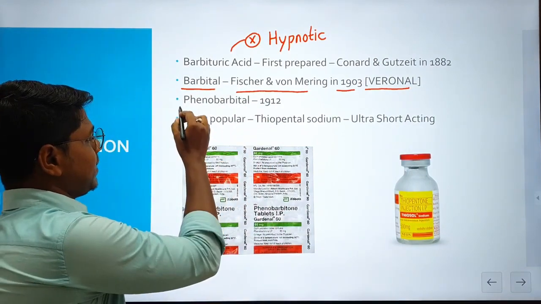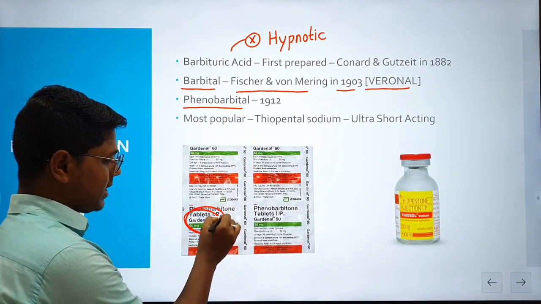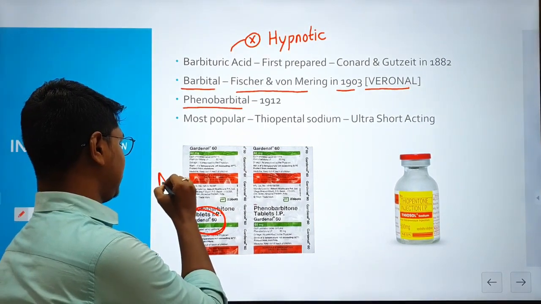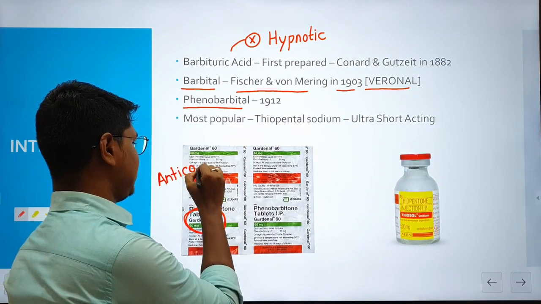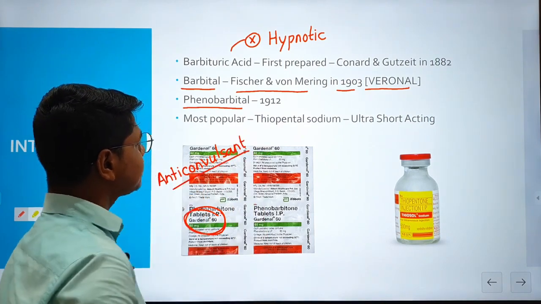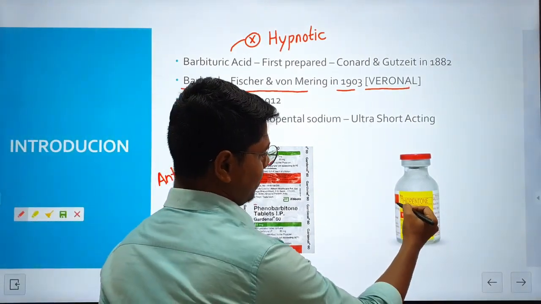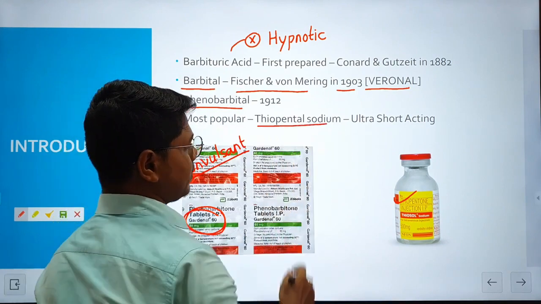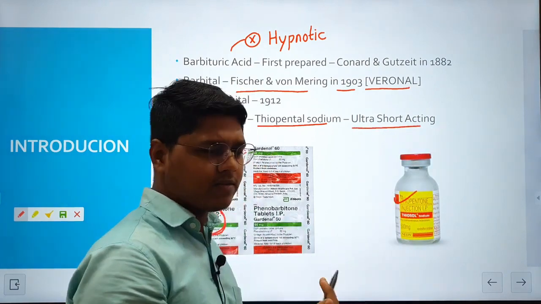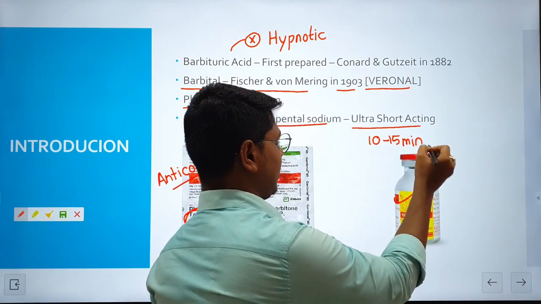Then the phenobarbital, which you mostly use in the form of Gardenal. This is a very common brand name, Gardenal 60 or Gardenal 30, which contains phenobarbital, which is basically an anticonvulsant. It was synthesized in 1912. The most popular one used as general anesthetic is thiopentone sodium, which is ultra short acting. The duration of anesthesia is usually 10 to 15 minutes.